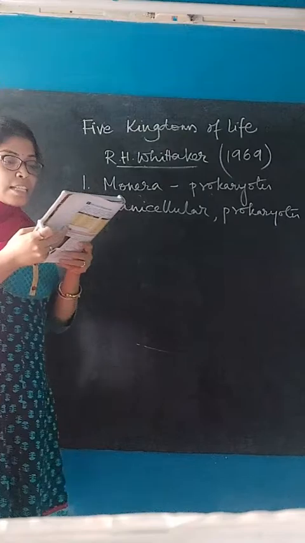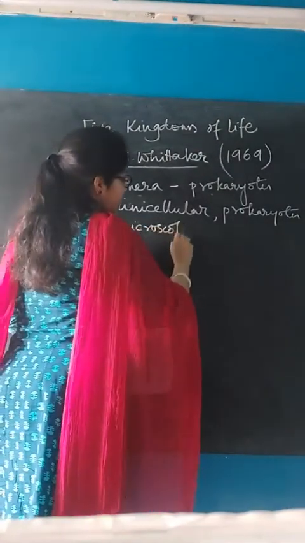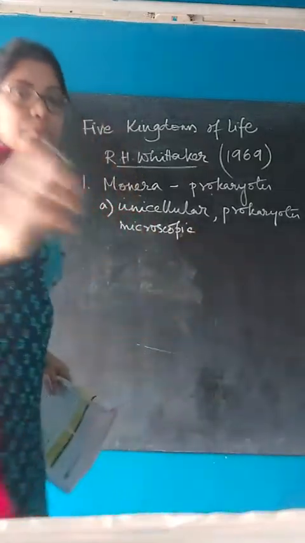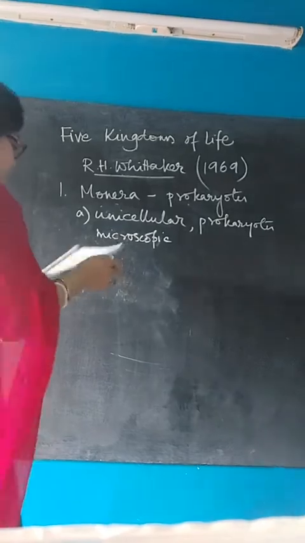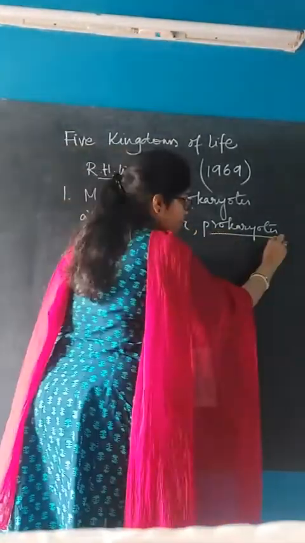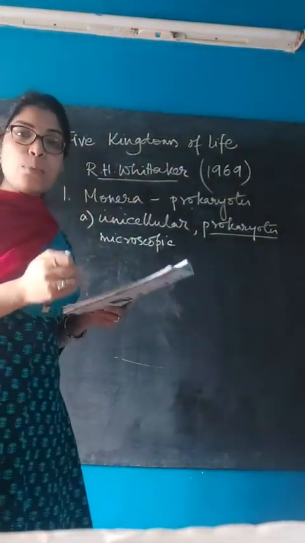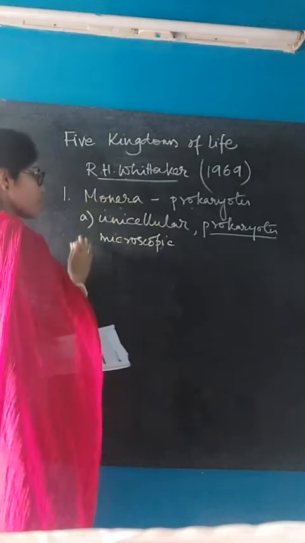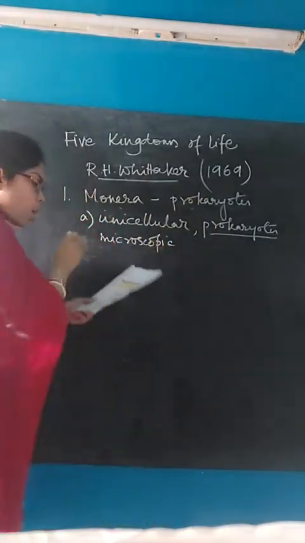Next, cells are microscopic, with no well-organized nucleus. I have already said that prokaryotes are like that only. These cells do not have any well-developed nucleus. So the first characteristic includes they are unicellular, prokaryotic, and microscopic organisms.